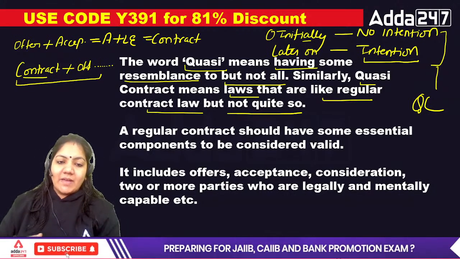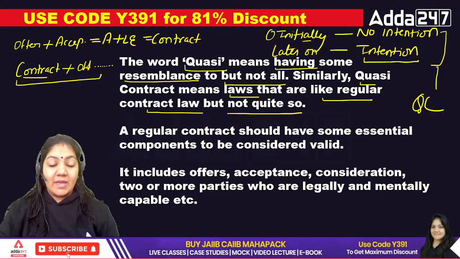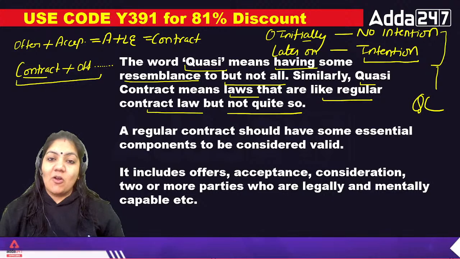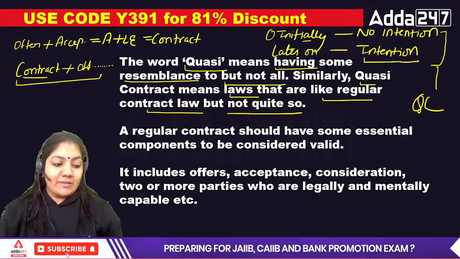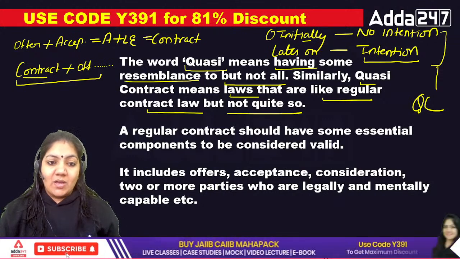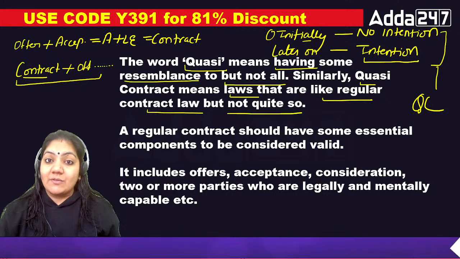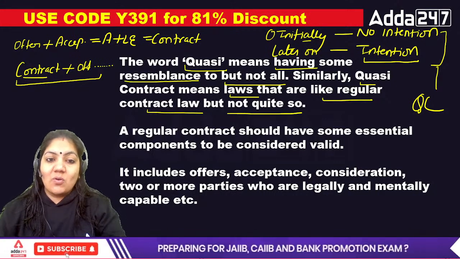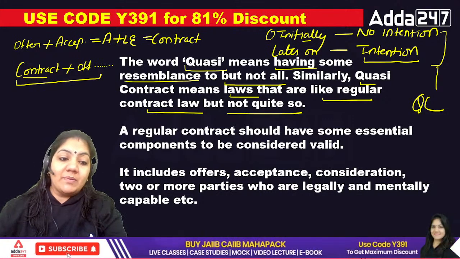Similarly, suppose I found a purse of Anil Yadav sir. In that case, the contract is done. Why? Because Anil Yadav sir has already advertised in the paper, whoever brings my purse, I will give them 10,000 rupees. So what is this? This is called quasi-contract. So there are various examples to understand the quasi-contract.